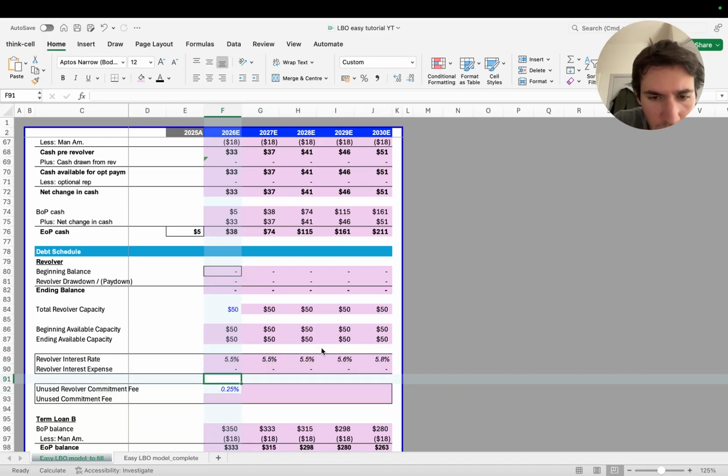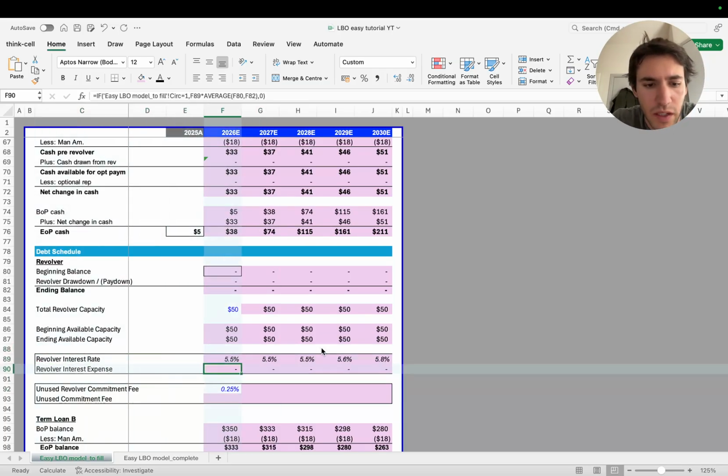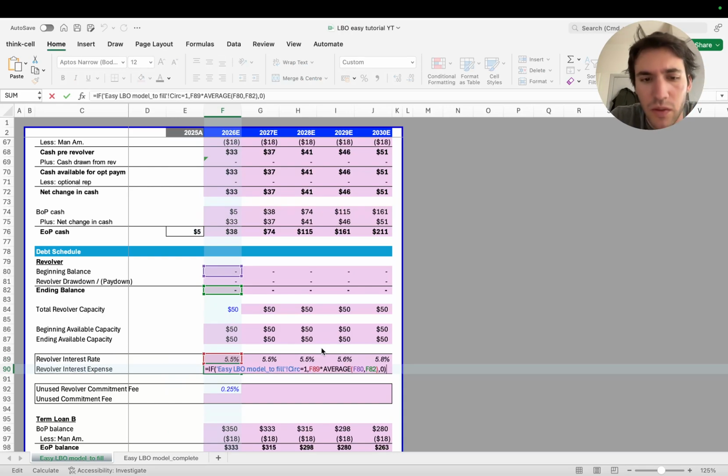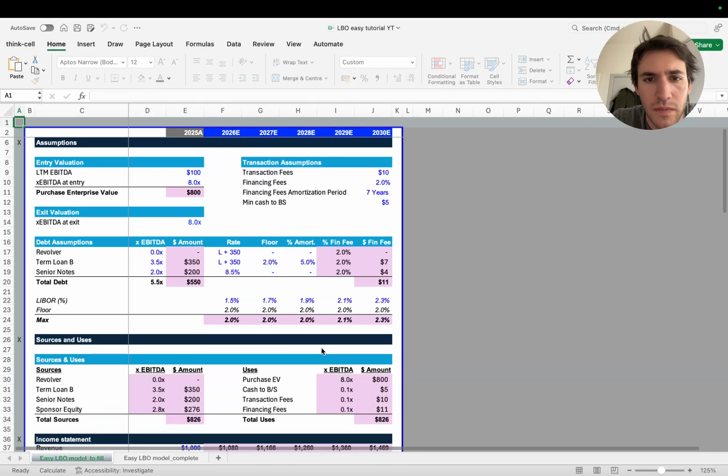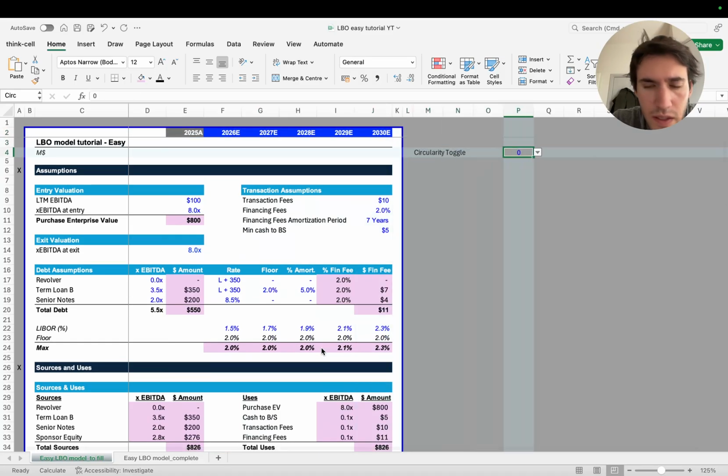Now what am I doing here? This is important to know. The circ that you just saw here, this circ equals 1, is basically this. Where is it? This circ here. This is 1 or this is 0. It's something very technical for Excel. It's nothing to do with LBO finance in general.